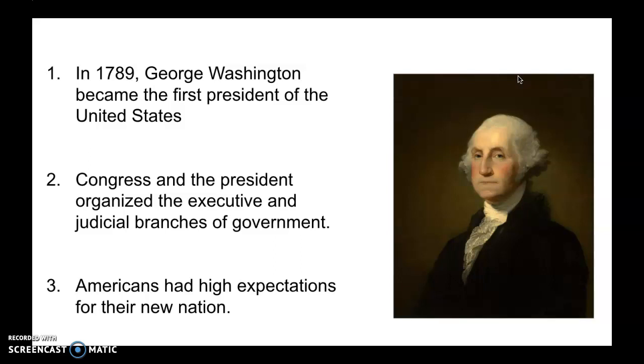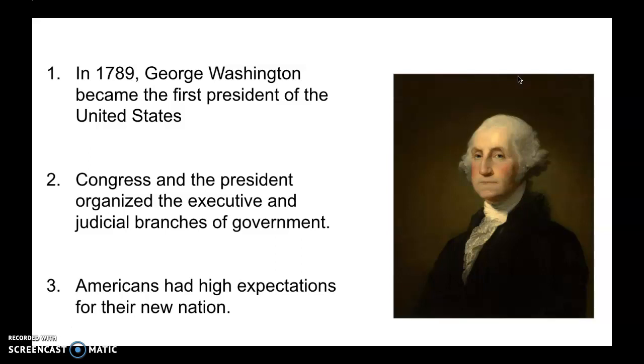Also, if you remember correctly, New York City and Philadelphia were our top 2 cities at this point. Most of the Americans were living in rural communities, 95% rural, 5% in a city, so urban. And if you look at that, New York City and Philadelphia were our major cities. So that should go ahead and wrap up your main ideas.